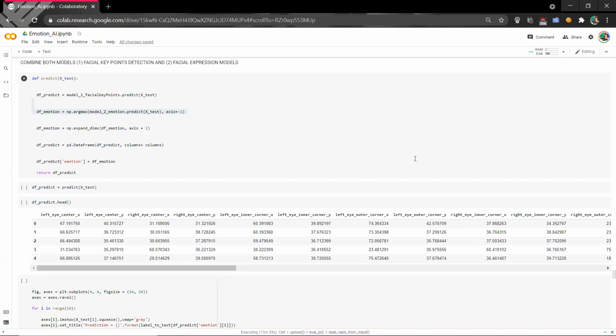Okay, so now coming to the next part, here we combine both the models, the facial key points detection and the facial expression models. In order to do that, we define a function called predict. In the first part, we make a prediction from the key point model and then from the emotion model. Then we reshape the array from 856 by 856 comma null to 856 comma 1 using np.expand_dims.